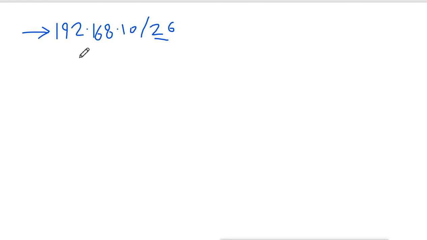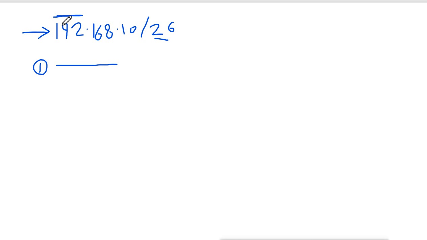First you have to see which class this is. This is class C, and based on that you have to find out the default subnet mask. So the first thing I will do is find out the default subnet mask here. This is the first question.